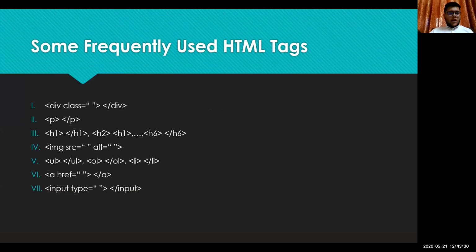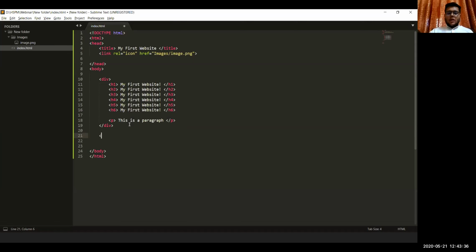So next we have lists. As I was explaining before, you will see the difference of lists in this. We can prepare an unordered list here and write second, third, and we'll remove this.